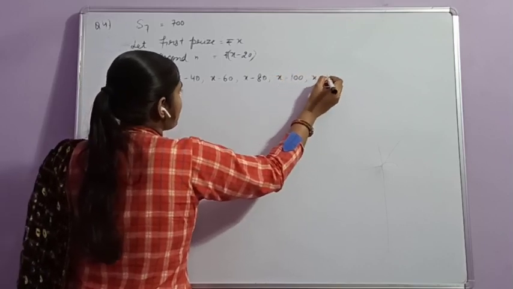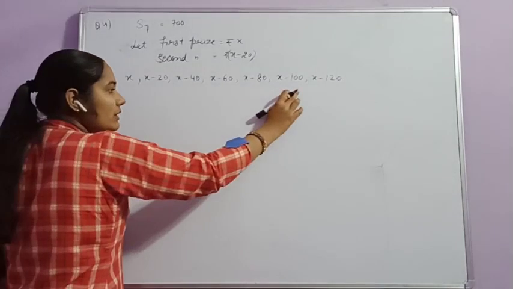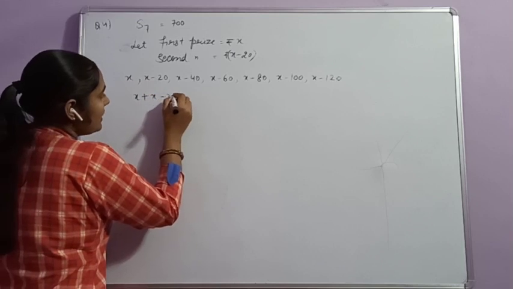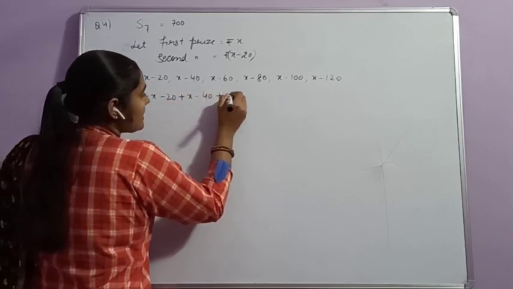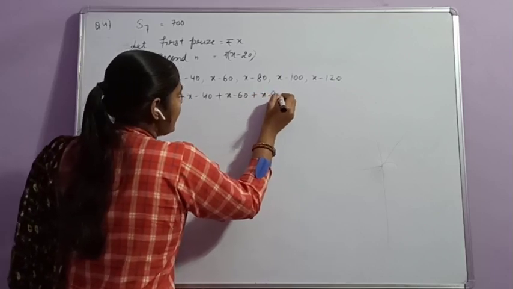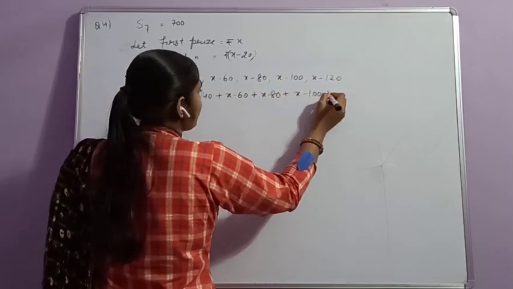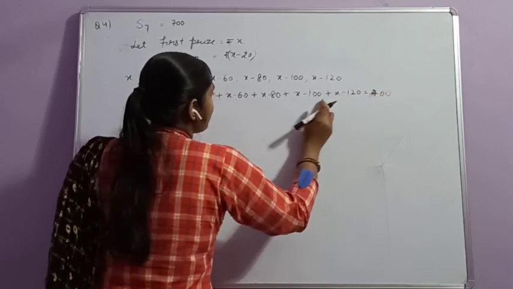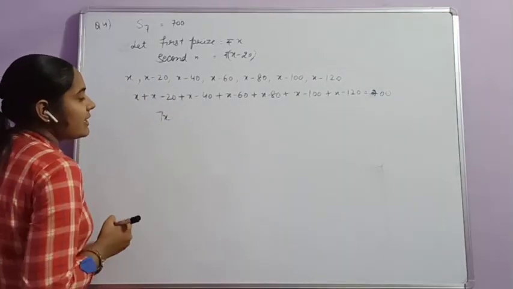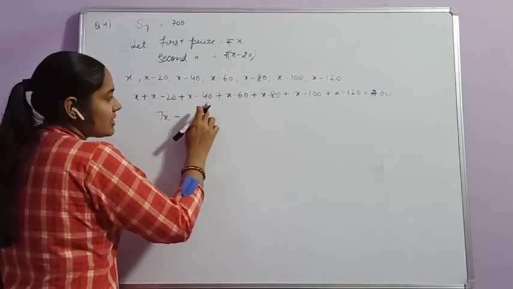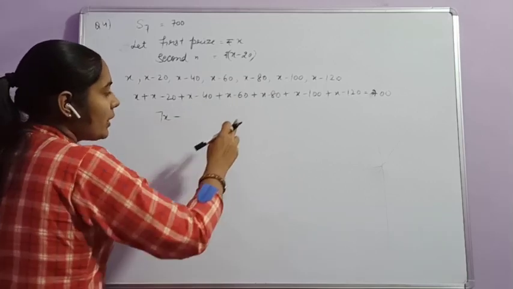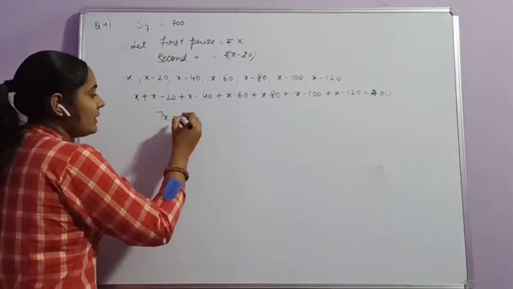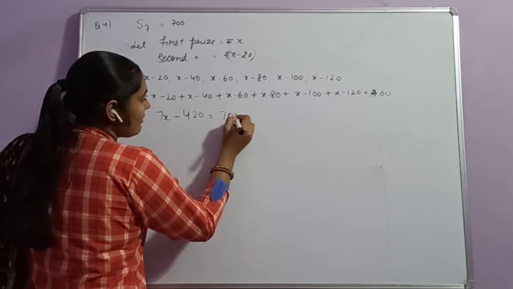X minus 100, X minus 120. And the sum of all these 7 is equal to 700, that is X plus X minus 20 plus X minus 40 plus X minus 60 plus X minus 80 plus X minus 100 plus X minus 120 is equal to 700. X is 7 times, so it is written as 7x minus 20 plus 40, 60, 60 plus 60, 120, 120 plus 80, 200, 200 plus 100, 300, 300 plus 120, that is 420, equal to 700.